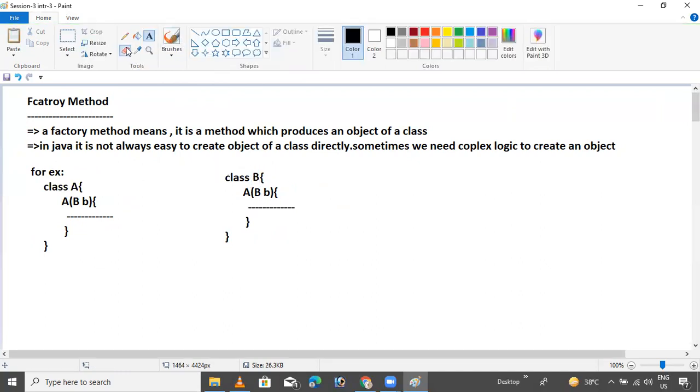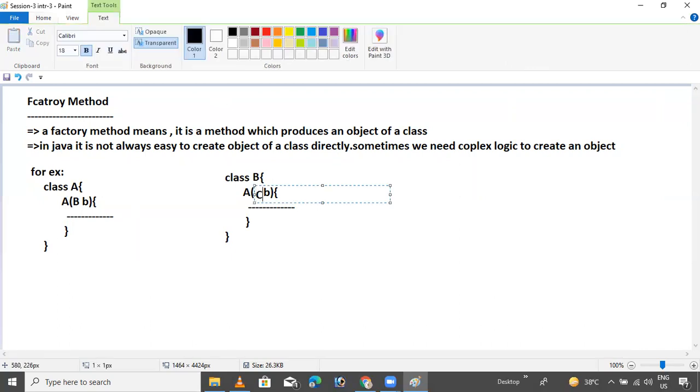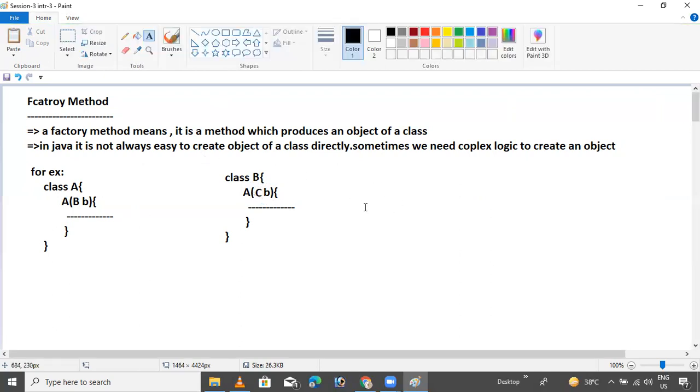And here I want to create one C class object. I want to declare C here. I'm showing you some complexity. I want the C class here also.